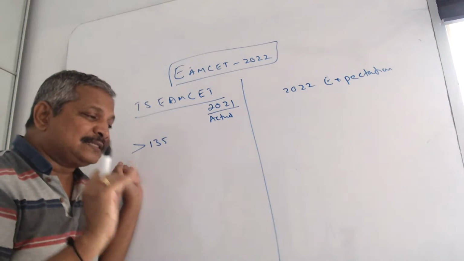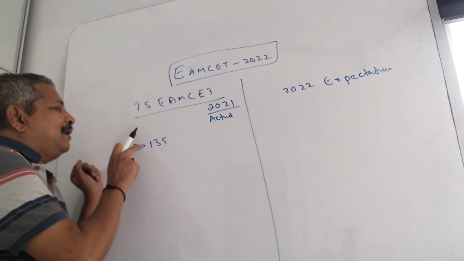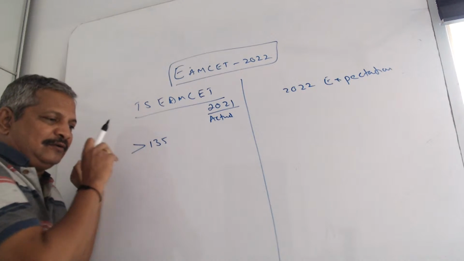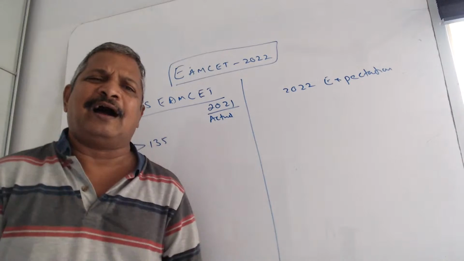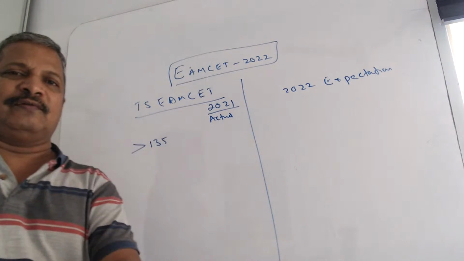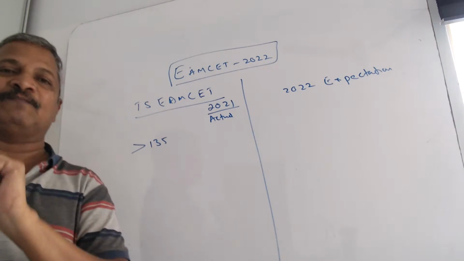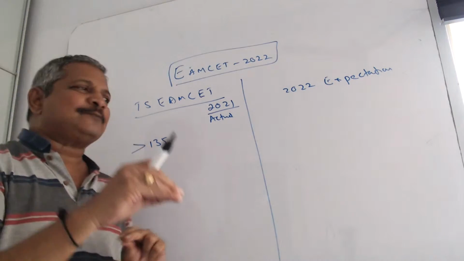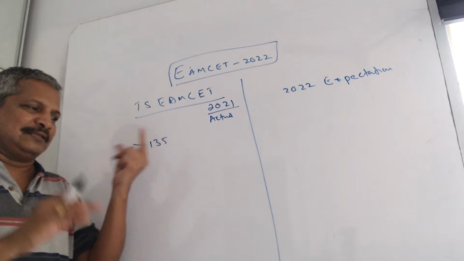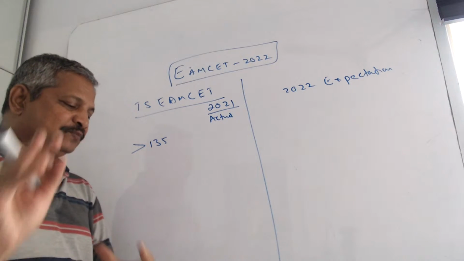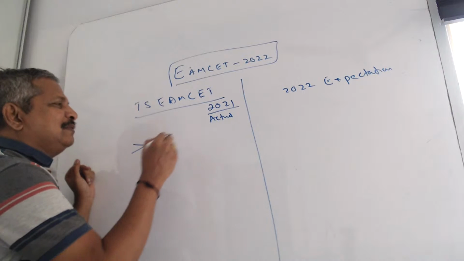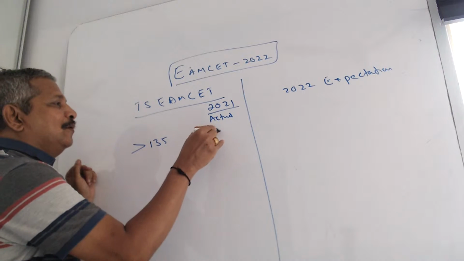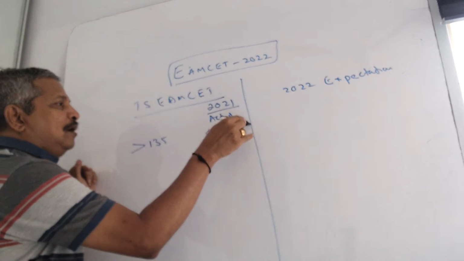Means if one shift paper is easy, he may get 140, then it is equivalent to 135. If one shift paper is very hard, if you get 130, it is equivalent to 135. Like that you have to take, plus or minus 5. Easiest paper means 140, whereas hardest paper means 130 is equivalent to 135 after normalization. So those who got more than 135 got below 100 rank out of 160.